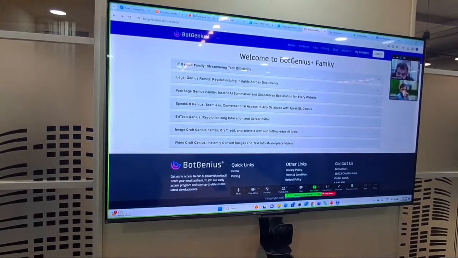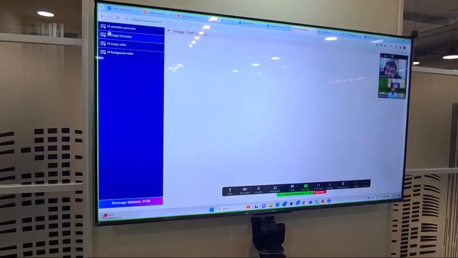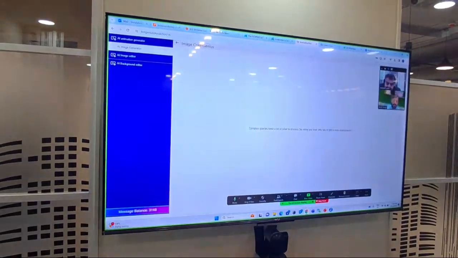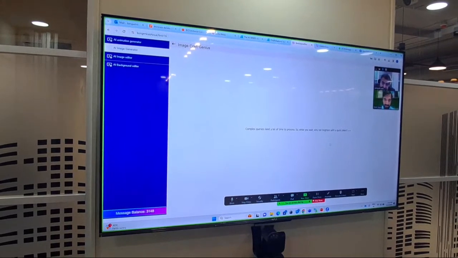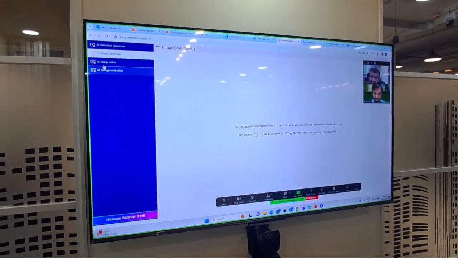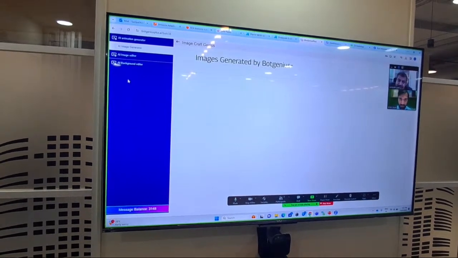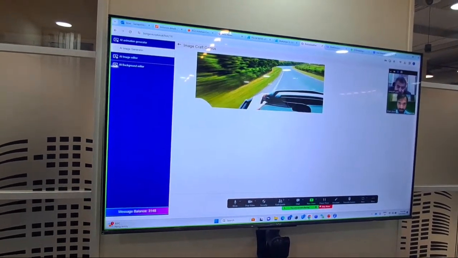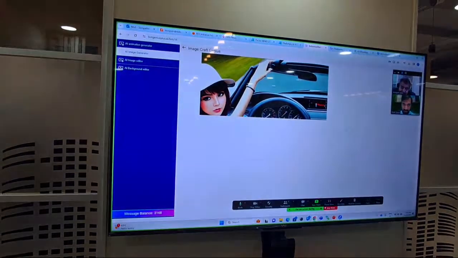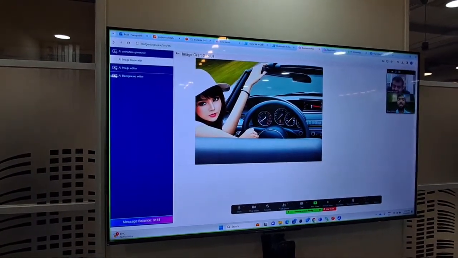And ImageCraft Genius, same thing. You can take any image, or you can generate an image. For example, let's say car driving, it will generate an image using the AI engine depending on the text that you give, and then you can use an editor to transform the background of the image or to change the image. See this image now, I said car driving, and it has just generated this image using the AI engine. Oh, that's correct. This is what we need, basically.